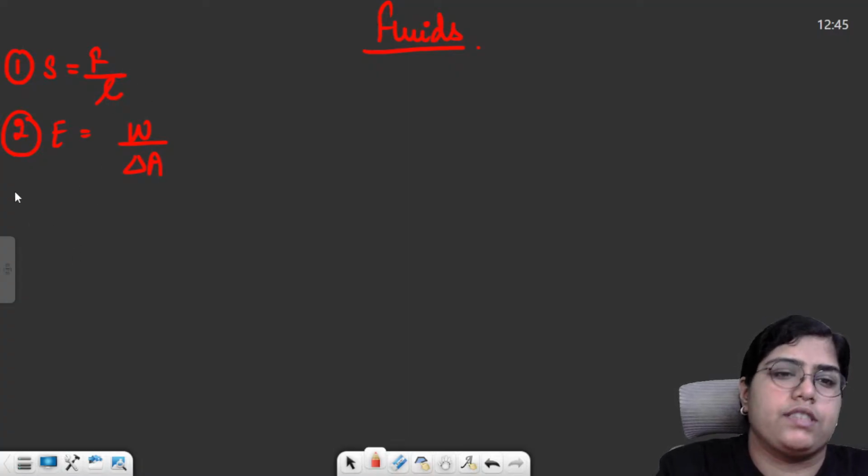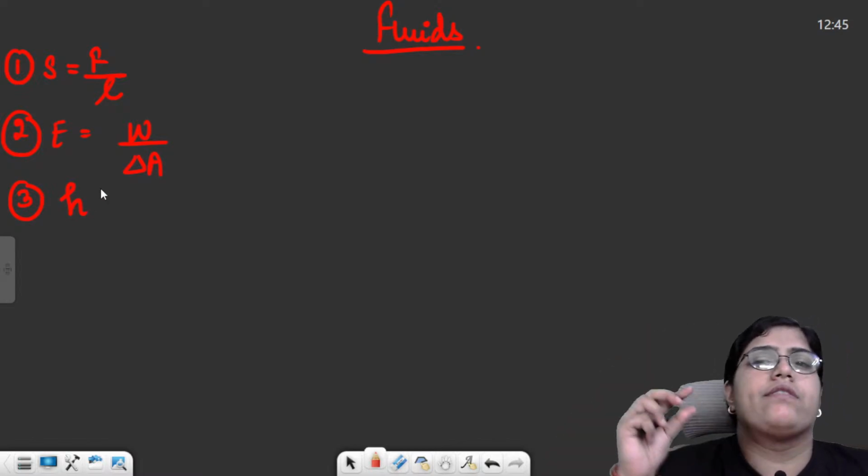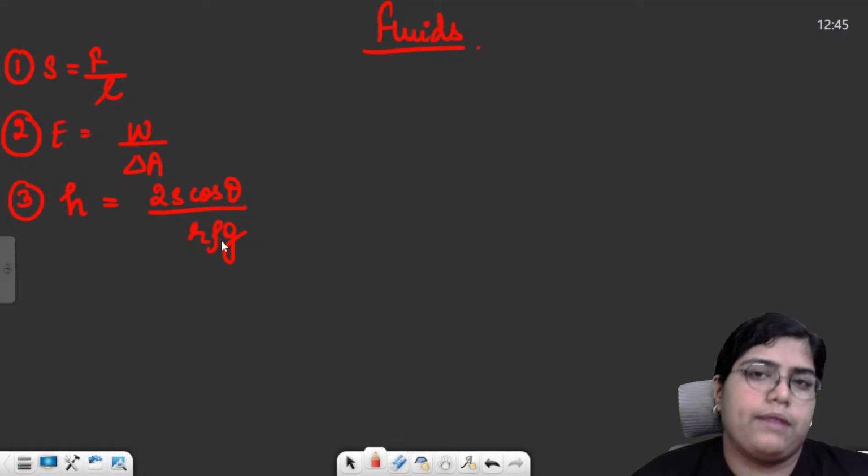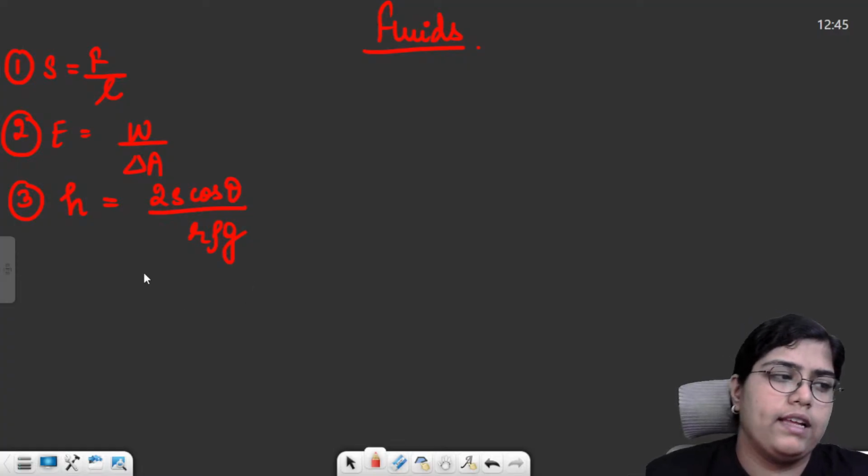Third was the height to which a liquid will rise in a capillary tube. That capillary rise or fall was h is equal to 2s cos theta divided by r rho g. r is the radius of the capillary tube, rho is the density of the liquid, and g is the acceleration due to gravity.